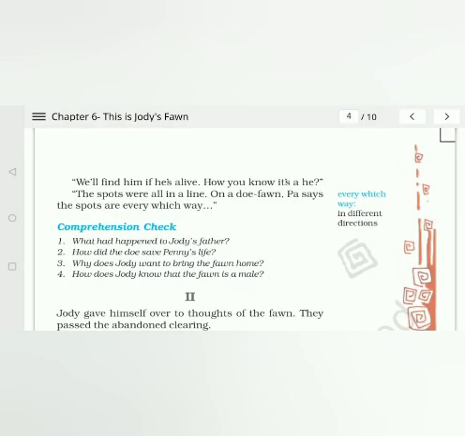So when Jody said, "Will you help me find him?" then Melville said, "How do you know it's a him?" And then to this, Jody's reply was, "The spots were all in a line. On a doe fawn, Pa says the spots are every which way." So he says the spots were all in a line.